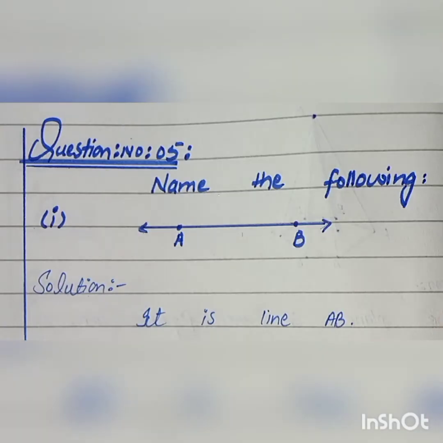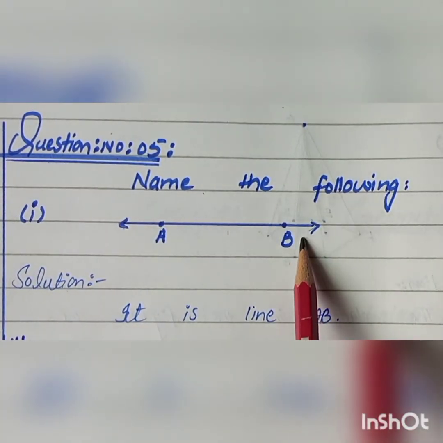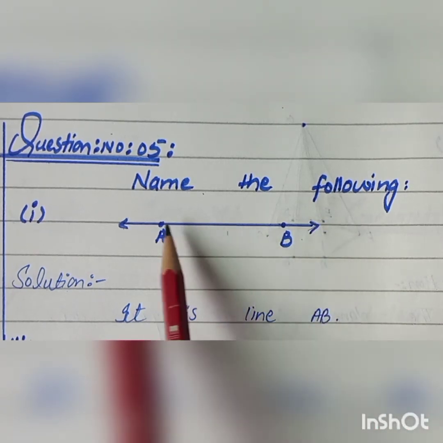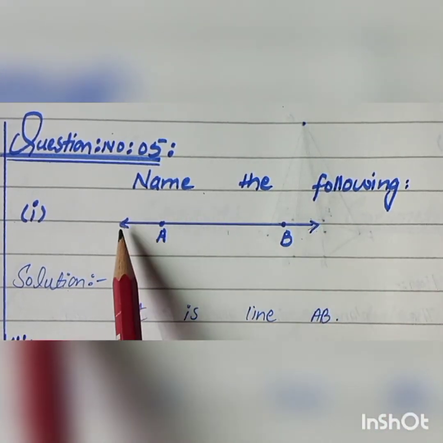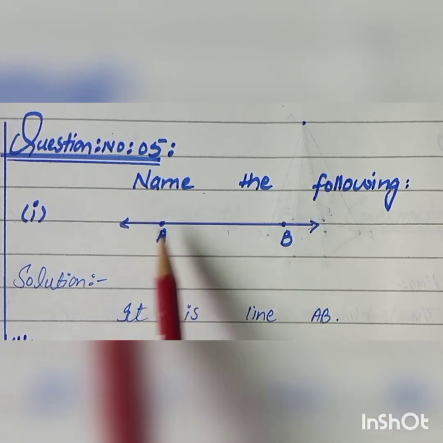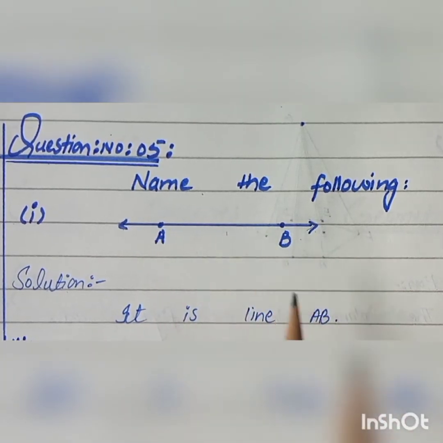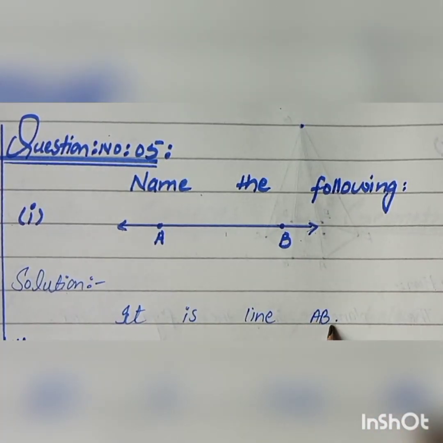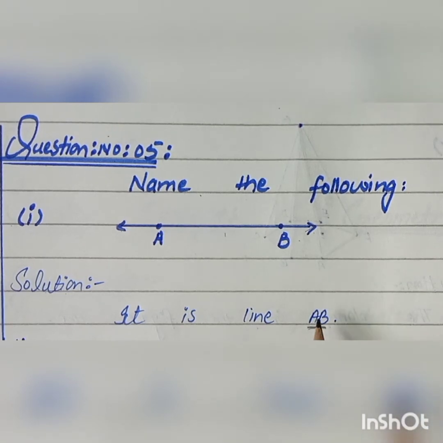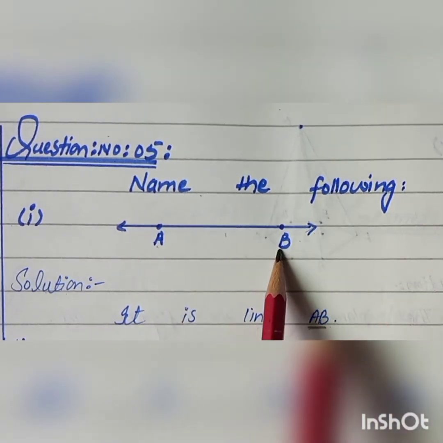First part, students, you can see here the figure. You can see here that both ends are not fixed, it's infinite. So this is a representation of the line. Right here it is a line, and next write here the name of the line, A and B.